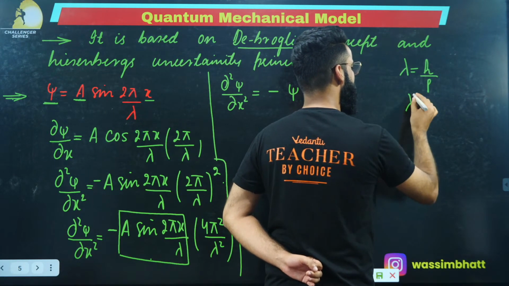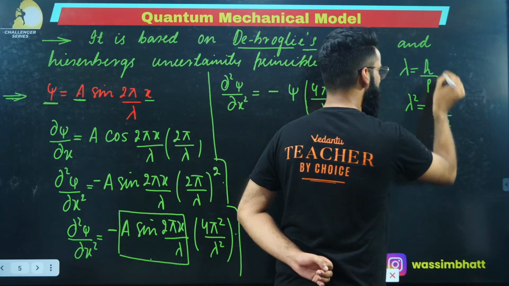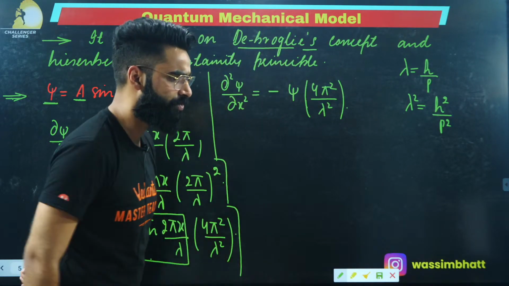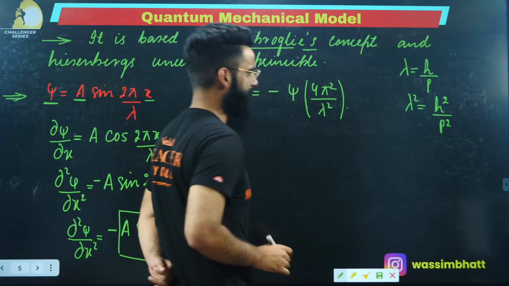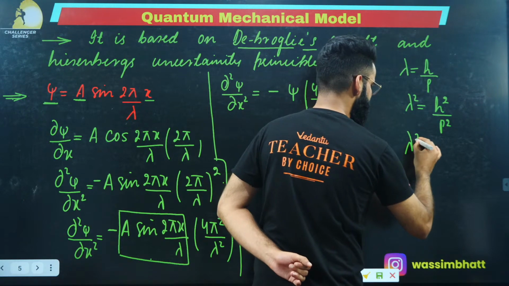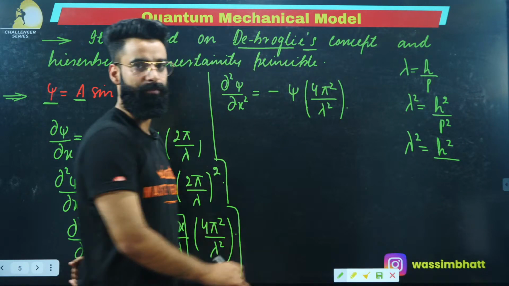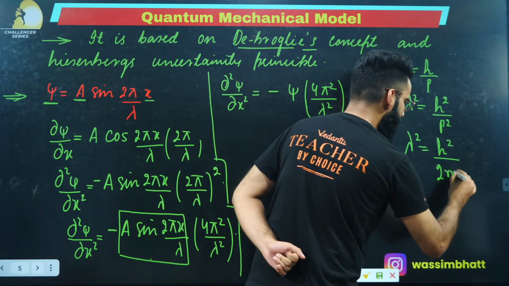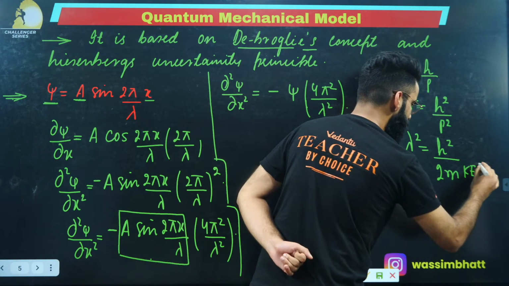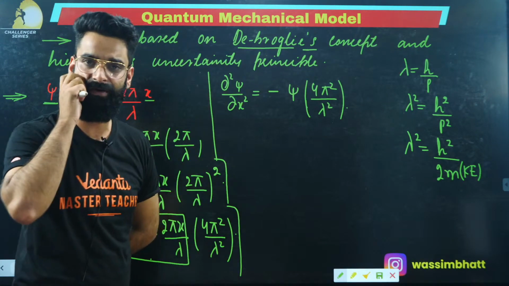So can I say lambda square is equal to h square upon p square, right? I'm squaring on both sides. So lambda square is simply going to be equal to h square upon p square, yeah? Now understand. What is p square all about? P square is simply going to be equal to 2m multiplied by kinetic energy of the electron, correct? Instead of p square, I'm writing 2m multiplied by kinetic energy of the electron, right?